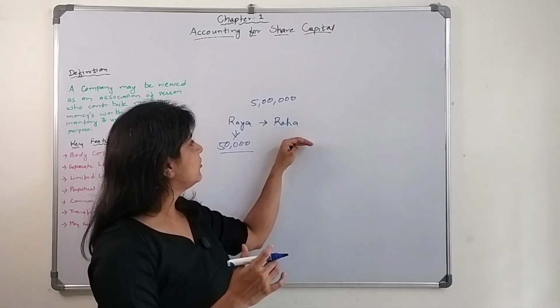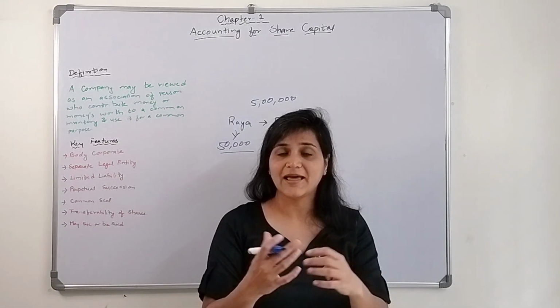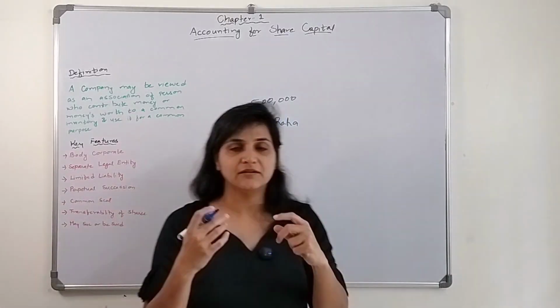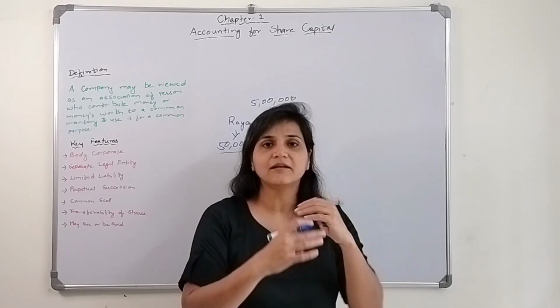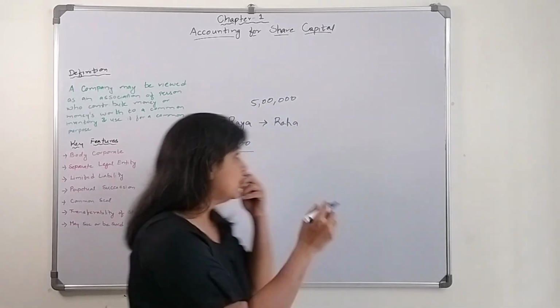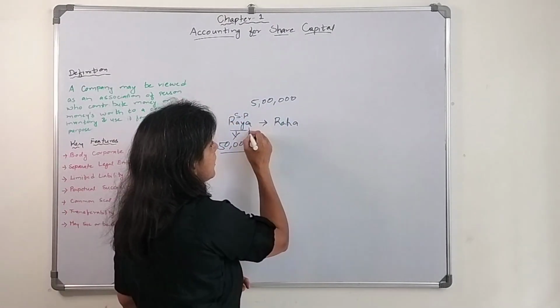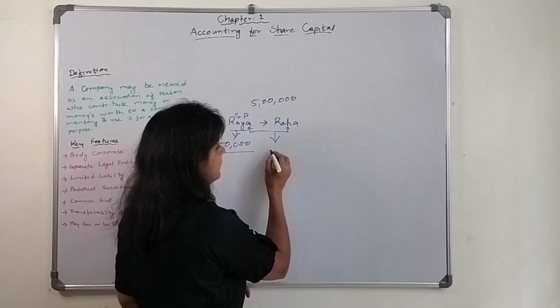Let's say both bring 2.5 lakhs into that bakery shop, and they started this business. They both used their own skills and expertise, and all the decisions were now taken by both of them. Earlier Raya was the sole owner; now Raya and Raha are both the owners of the bakery shop.